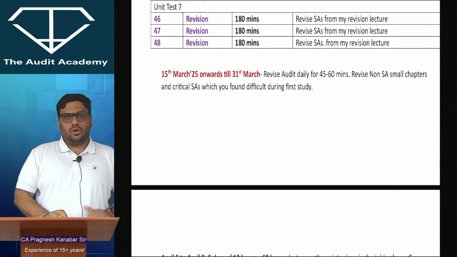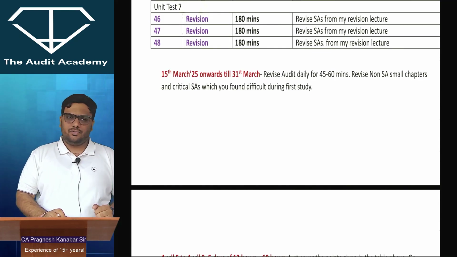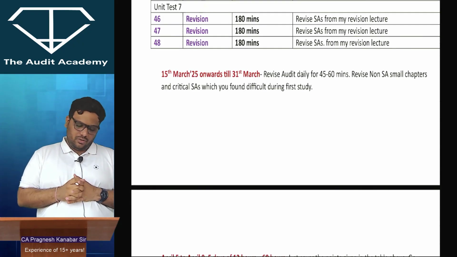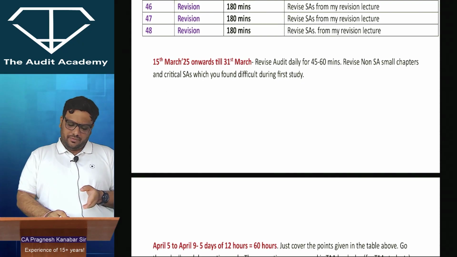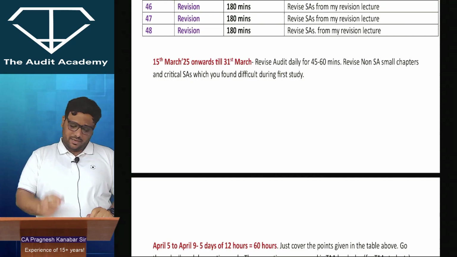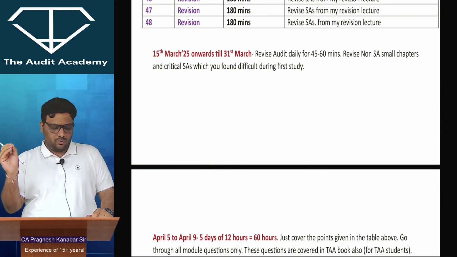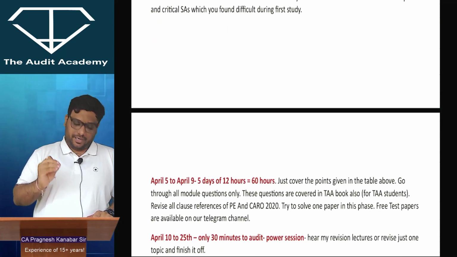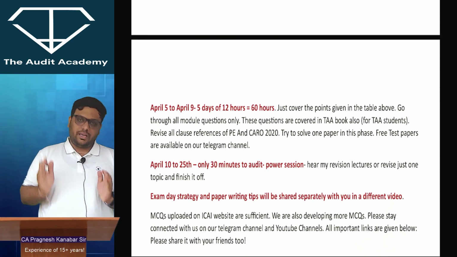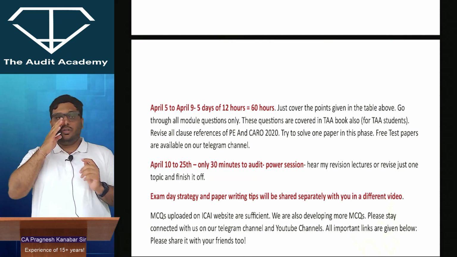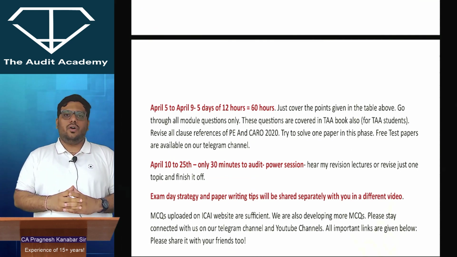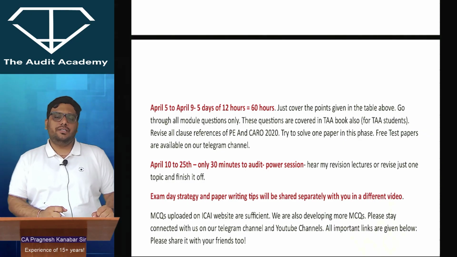From 16th March onwards, because I've counted the test, so I think it will end on 15th March, you will revise audit daily for 45-60 minutes, and over there you will focus more on non-essay small chapters and critical essays which you found difficult during your first study. Then from 5th April to 9th April, you will ensure that you give the audit subject 5 days, 12 hours a day, 60 hours. And I have given over there the points that you are supposed to cover.